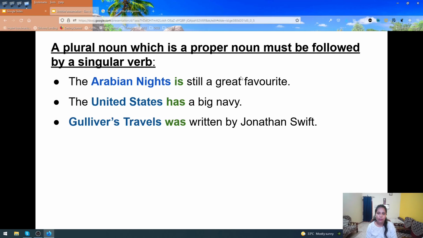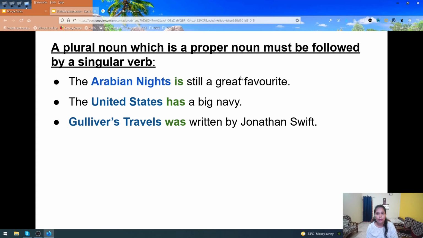Our next rule is: a plural noun which is a proper noun must be followed by a singular verb. The Arabian Nights is the name of a book which consists of various short stories, isn't it?